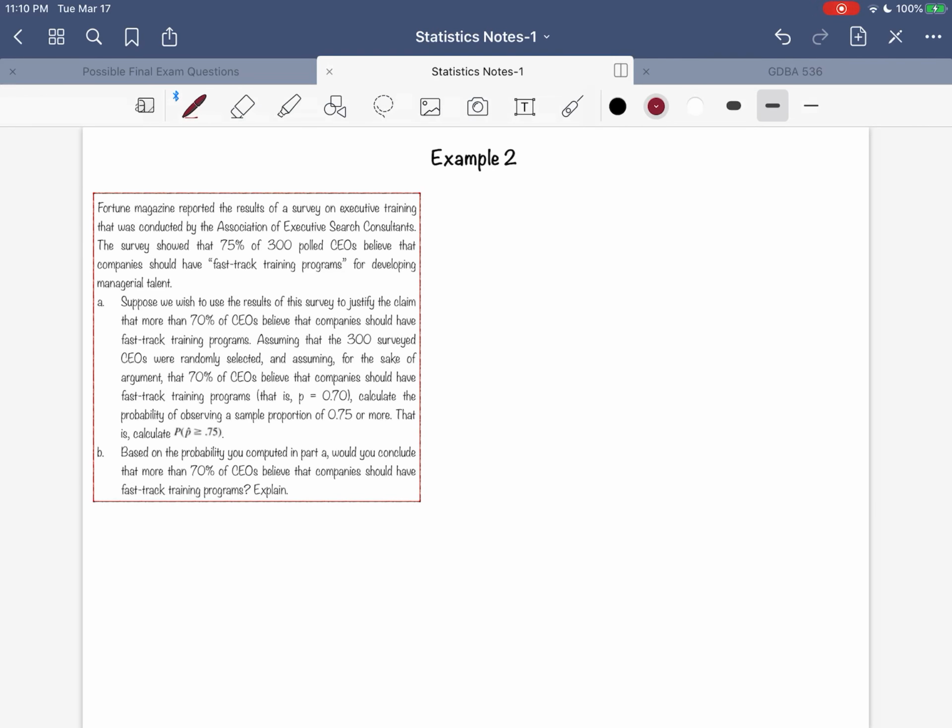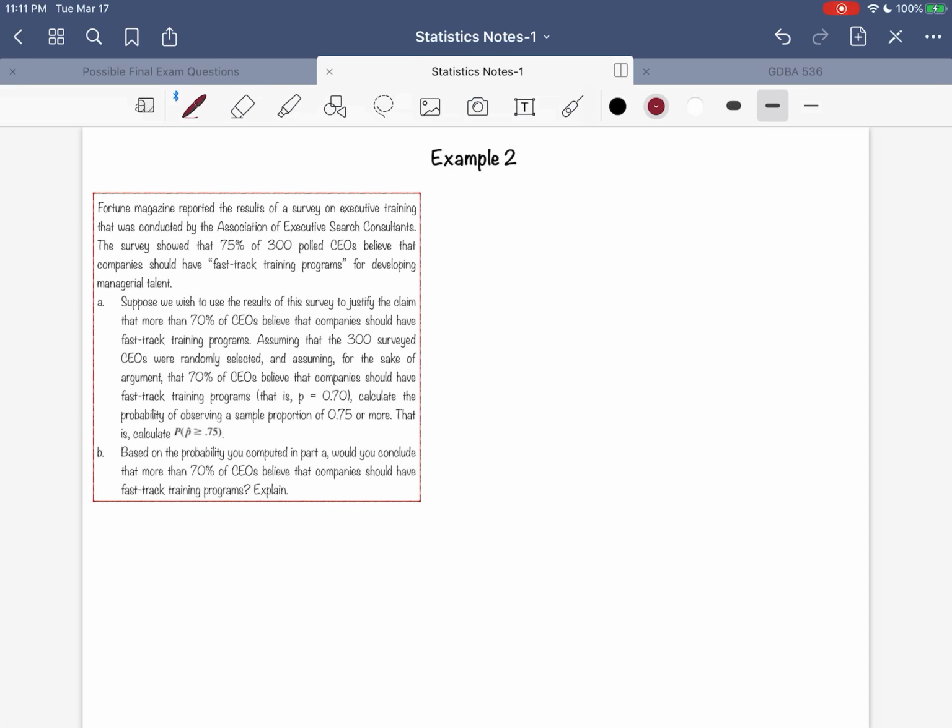Now, suppose we wish to use these results to justify the claim that more than 70% of CEOs believe that companies should have a fast track training program. Now, this justification of the claim task that we're doing here will be looked at much more in detail in chapter 9 when we look at hypothesis testing. But this is a good way to start. We can do some of that even with the bare minimums here in chapter 7.